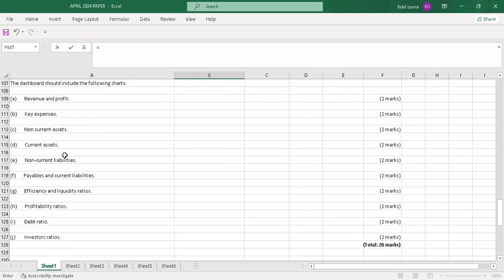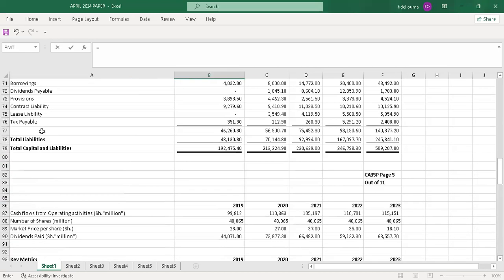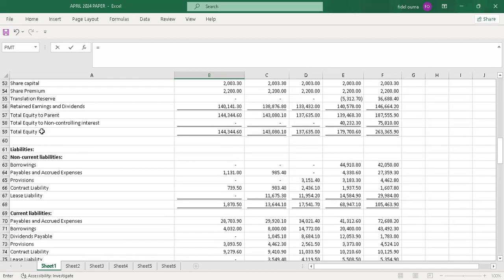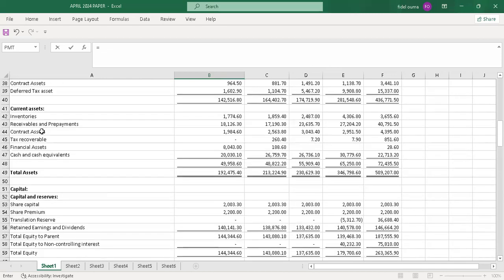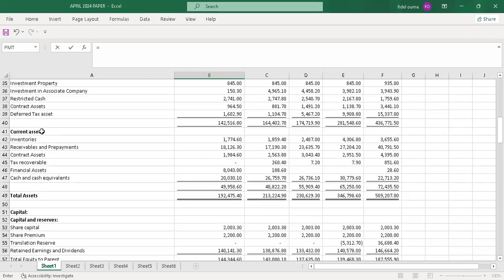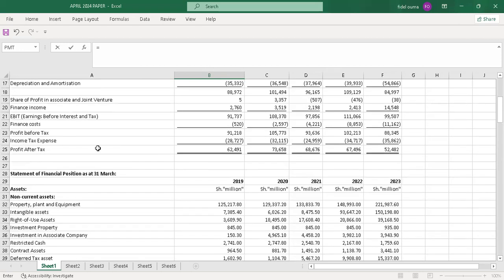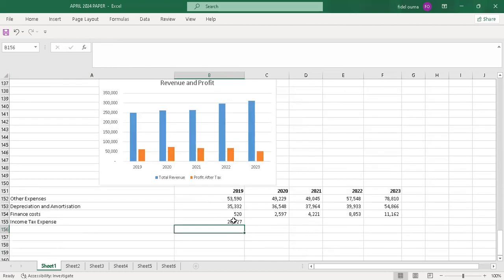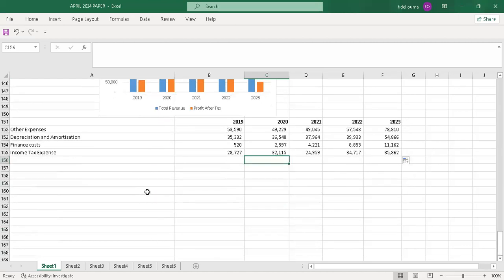So I'll just pick the income tax expense, and I'll change this to positive with a negative sign. Then I'll drag it. Once I have that, I'll just highlight the same way and create the dashboard.